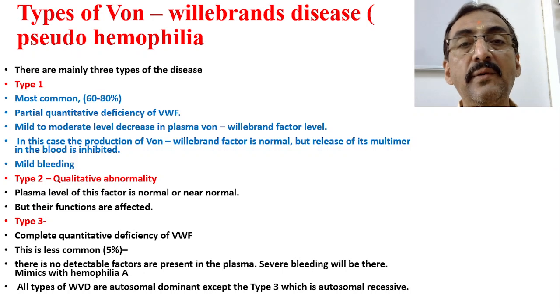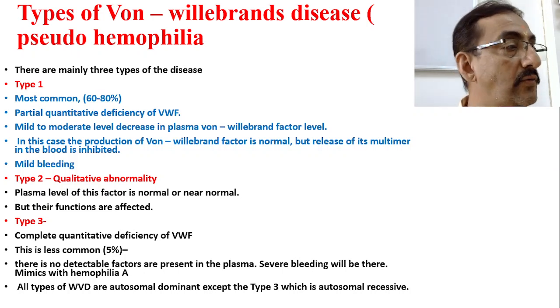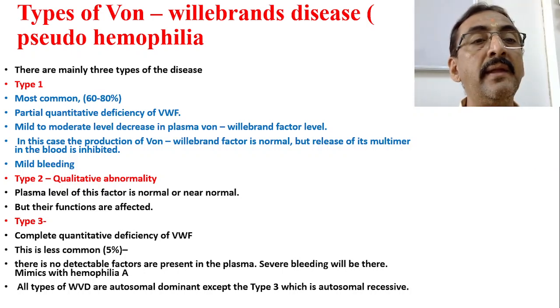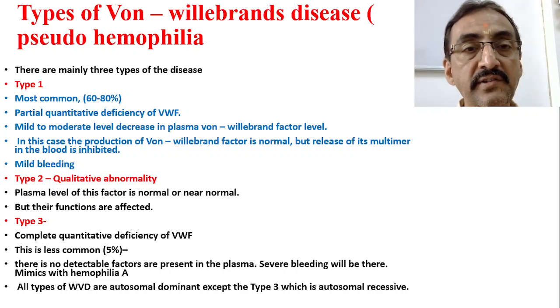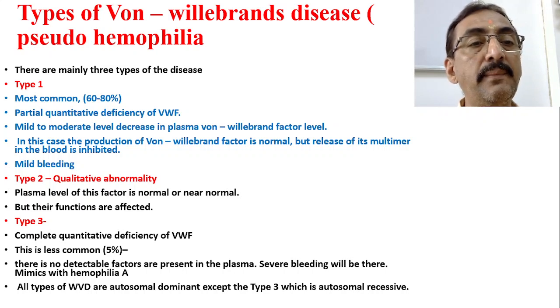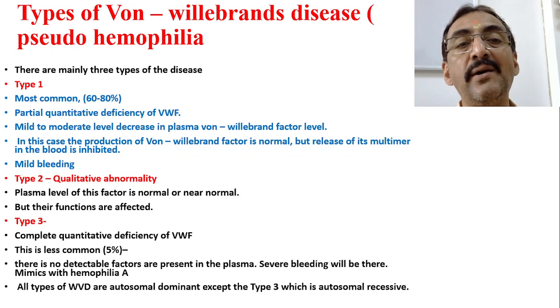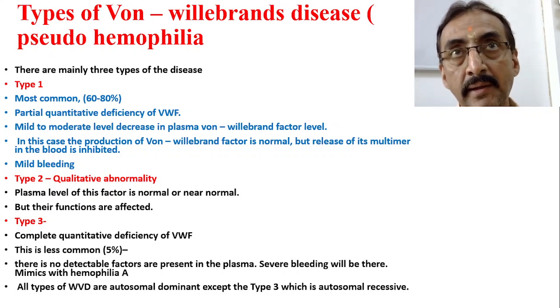Now there are types of von Willebrand disease, which is also called pseudo-hemophilia. There are mainly 3 types of the disease: type 1, type 2 and type 3. Type 1 is the most common, it is 60 to 80%. What actually happens is there will be a partial quantitative deficiency of the von Willebrand factor.